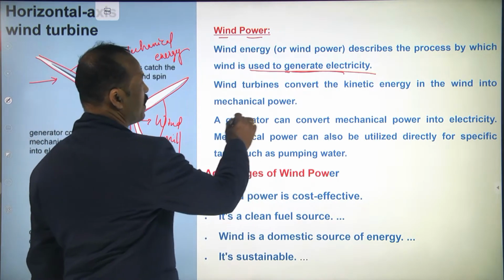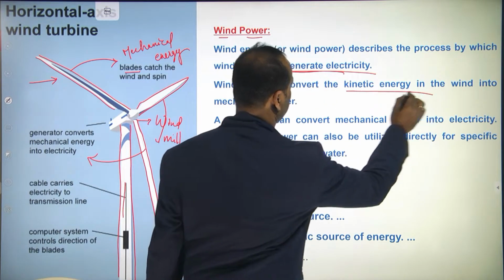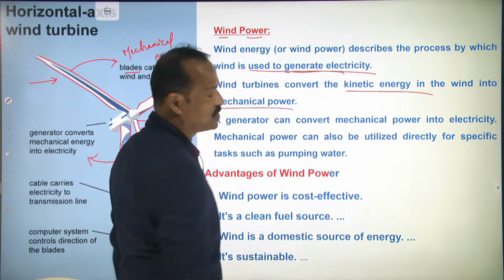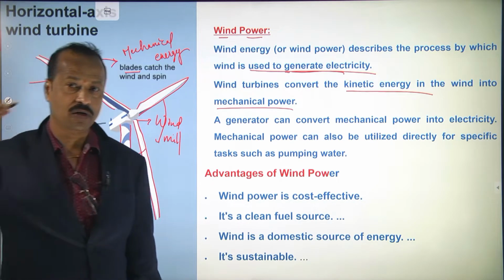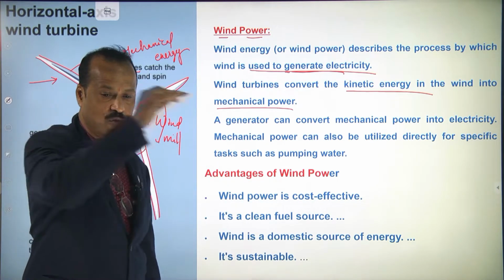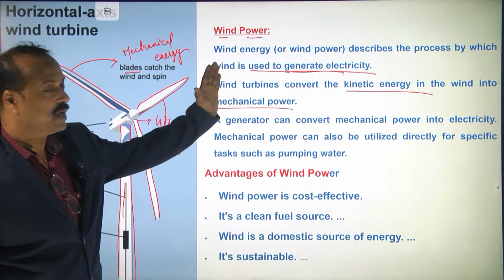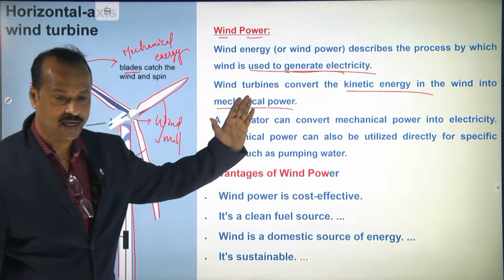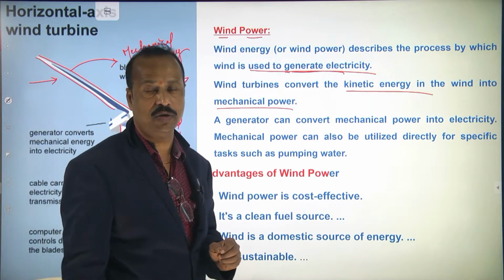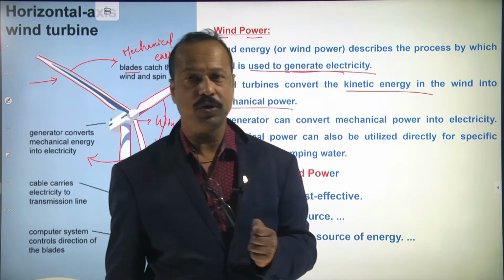So wind turbines convert kinetic energy in the wind into mechanical energy. Kinetic energy means what? The energy created by motion is called kinetic energy. So this wind, when it is moving, possesses kinetic energy. You will learn in the higher classes there are two types of energies, called kinetic energy and potential energy.